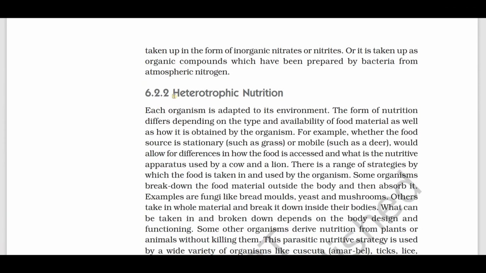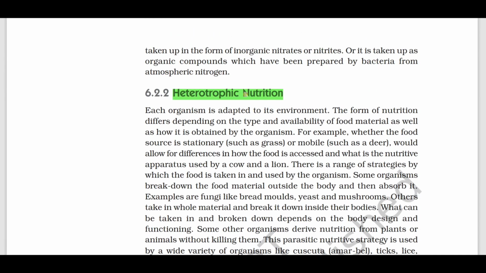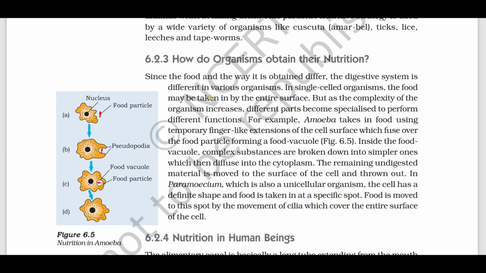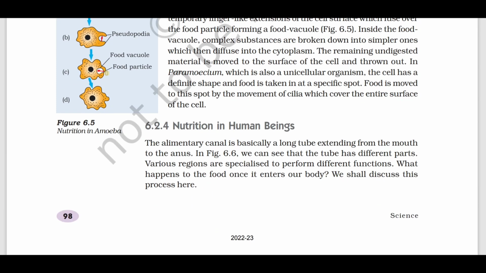And an important concept, heterotrophic nutrition. The difference between autotrophic and heterotrophic nutrition is a very important 2 or 3 mark question. And the nutrition in amoeba: you can write the steps if it is asked for 3 marks, with a simple diagram.